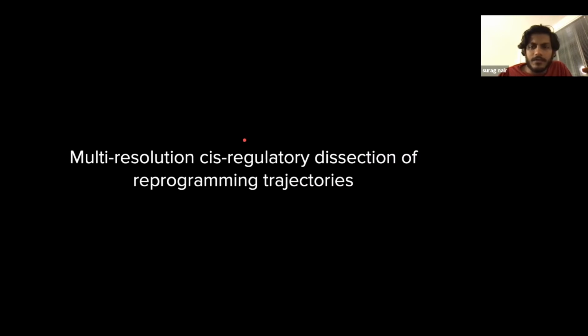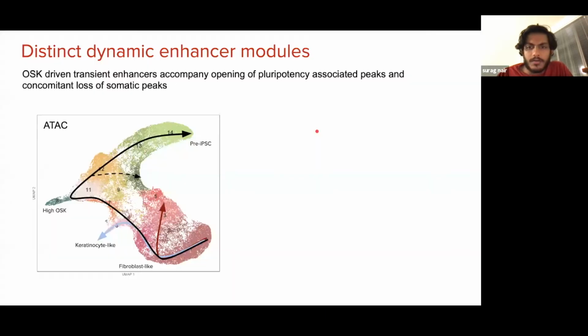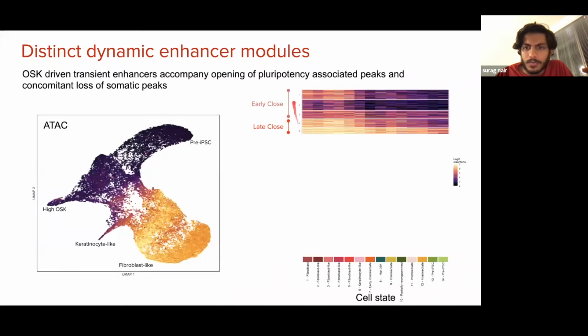So next, we dissect the cis-regulatory landscape of reprogramming at multiple resolutions. We begin with modules of enhancers that have correlated dynamics. For example, I'm showing you modules of enhancers that are accessible in fibroblasts and close gradually over time and are closed in pre-iPSCs. An equivalent view of this would be projecting the accessibility of modules of enhancers over individual cells in this UMAP. You can see that this UMAP represents an enhancer module that is open in fibroblasts and fibroblast-like cells and is closed in pre-iPSC-like cells.